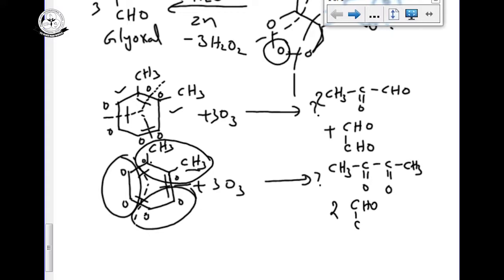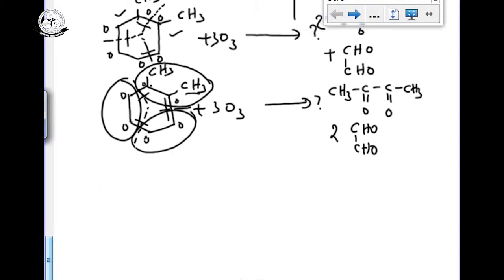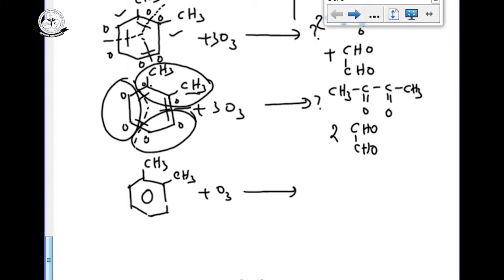CHO and CHO. So if the question asks for this compound, simply they are giving the ring like this, CH3 and CH3, on ozonolysis followed by zinc hydrolysis.